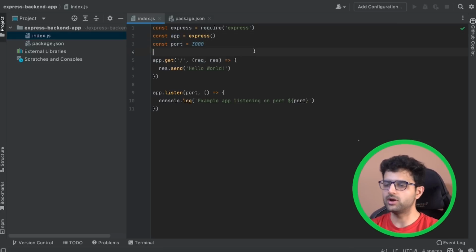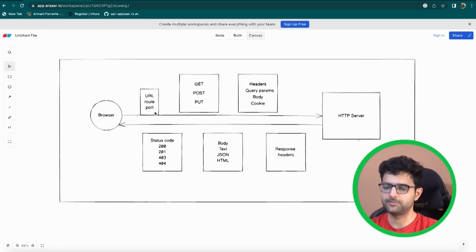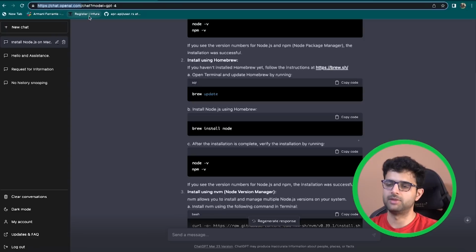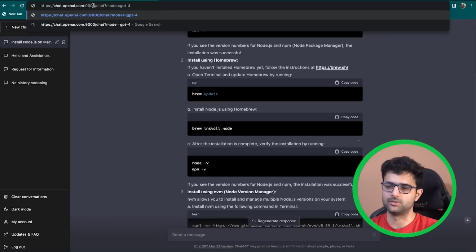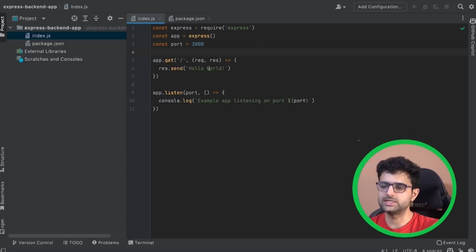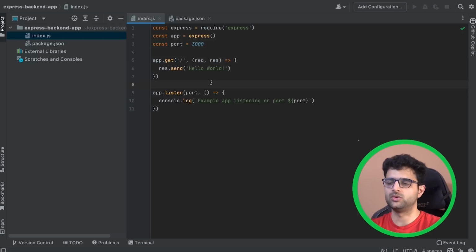You have to specify a port. Now, one thing I did not tell you here: I said that the URL basically looks something like chat.openai.com, and then you give a route. You can and should also give a port. When apps are usually deployed on the internet, they're deployed on specific ports, which is why you don't see them here. But a lot of times you might have to go to chat.openai.com:8999 or so. This port is also an identifier. You can think of it as a part of the URL for now, but it is an important detail. And especially when you're working locally and creating a backend server locally, you need to specify a port where your application will run, and very soon I'll show you where this is actually used.